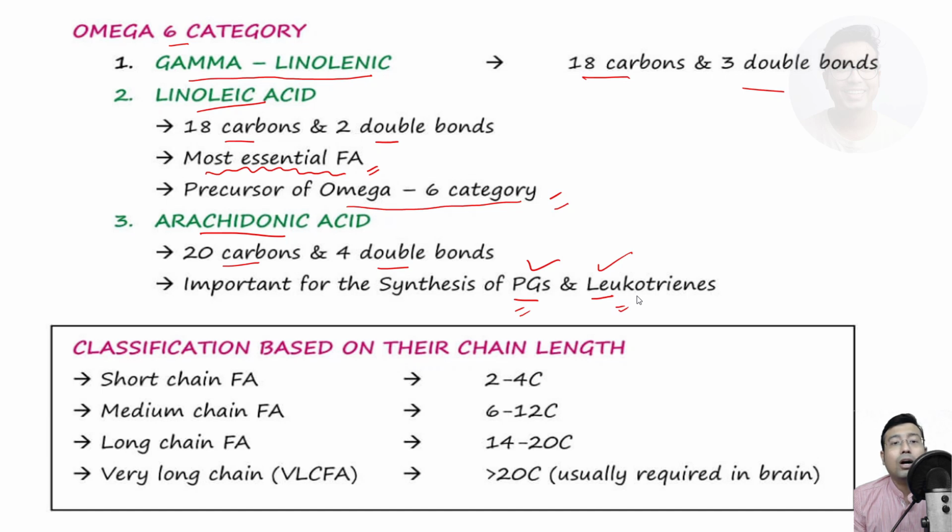So how can we classify fatty acids based on their chain length? Very important. Short chain, did I say amino acid? I was wrong. I mean fatty acid. So short chain fatty acids are actually 2 to 4 carbon. Medium chain 6 to 12. Long chain fatty acid 14 to 20. And very long chain fatty acids are also known as VLCFA. Very long chain fatty acid means more than 20 carbon atoms, and these VLCFAs are most important for brain development.